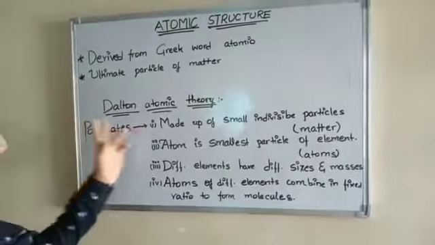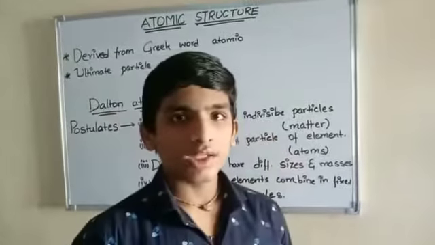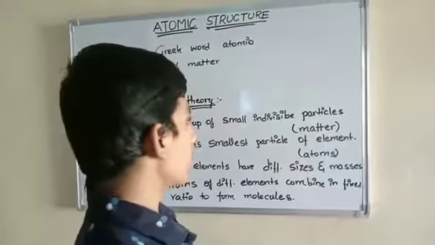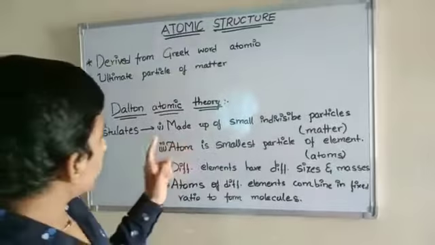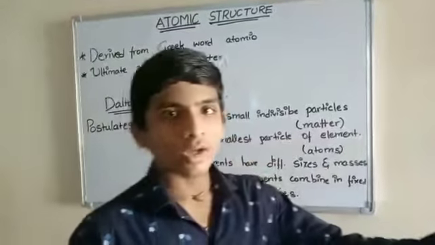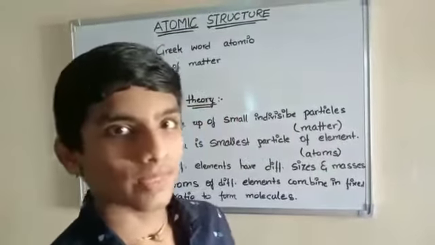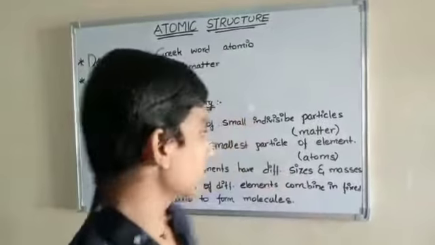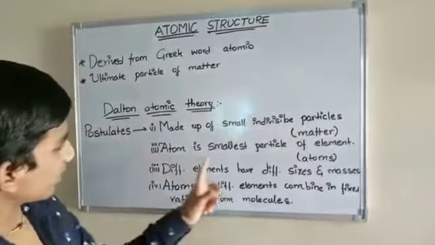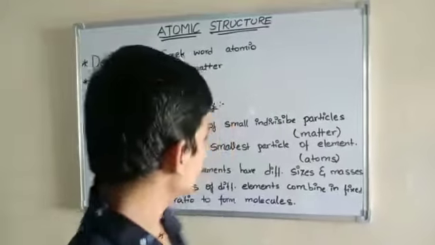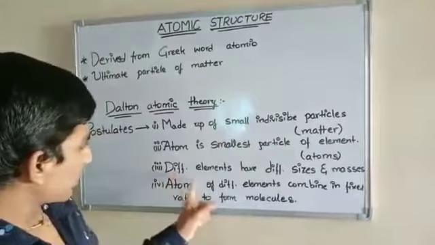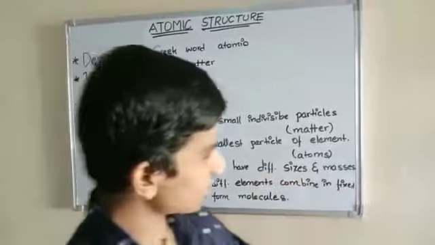Now, next one, Dalton's atomic theory. It was proposed by John Dalton. What did he say, and what are its postulates? First one, matter is made up of small particles. Next one, the atom is the smallest particle of an element.